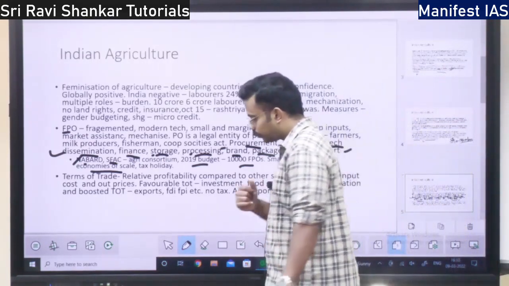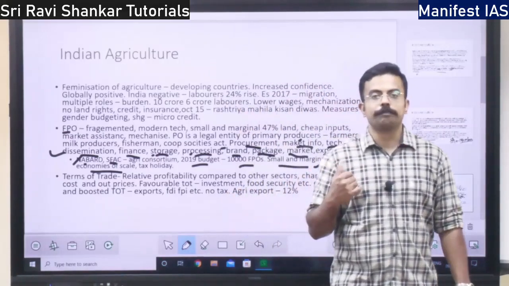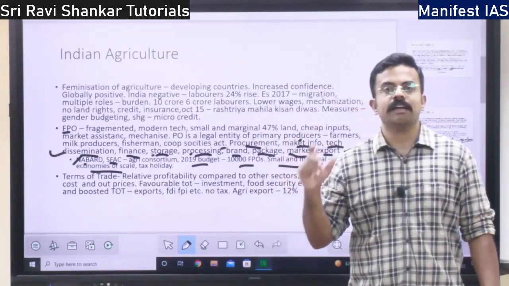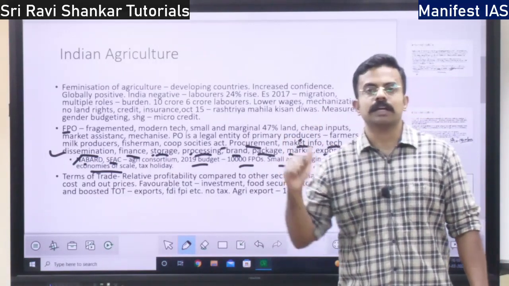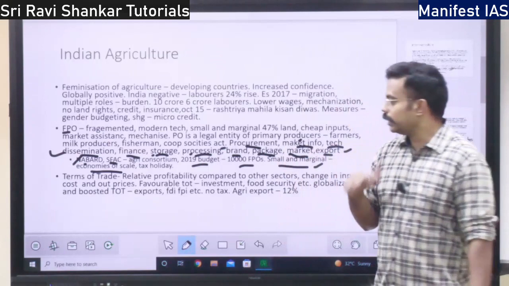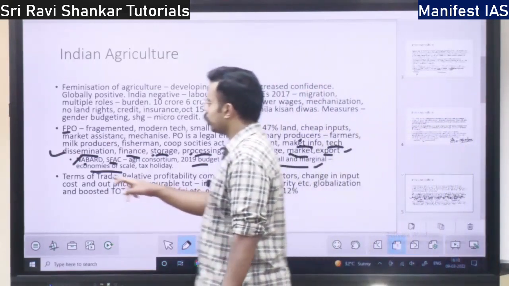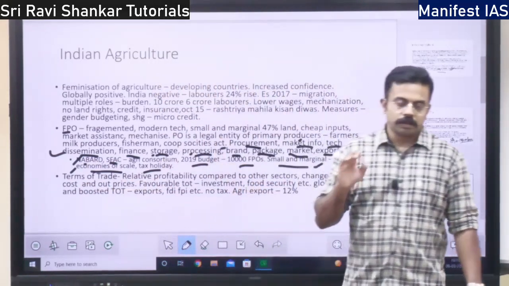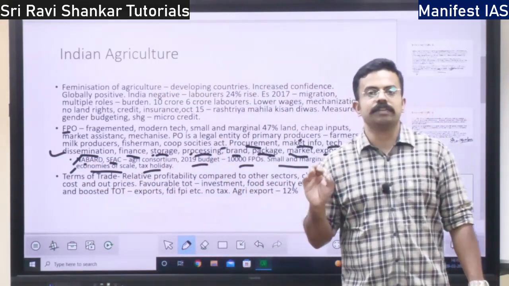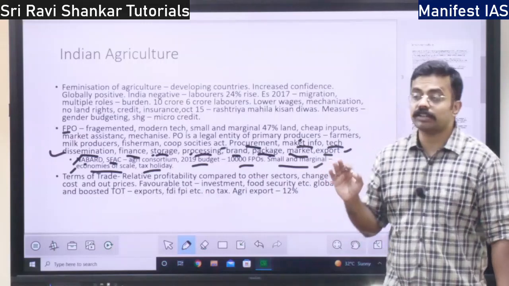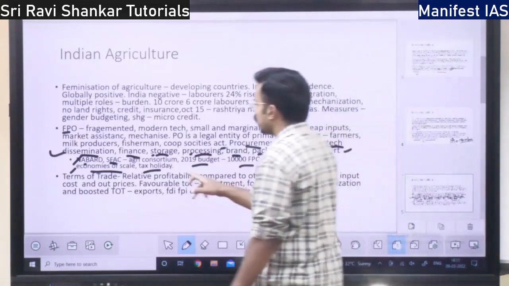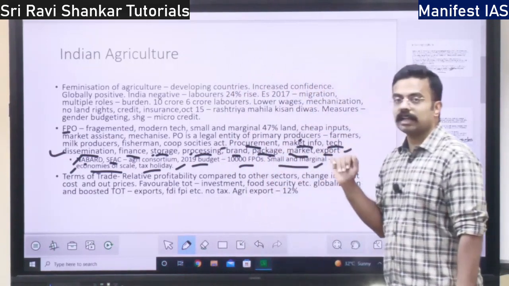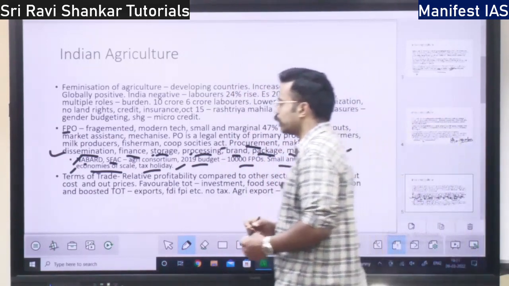One is bargaining power. The FPO as an organization will have more bargaining power compared to an individual farmer, right? So it will lead to economies of scale. Also, the farmer producer organization will be given a tax holiday. That is, tax exemptions are given to the farmer producer organization, right? So these are the benefits of the farmer producer organization.